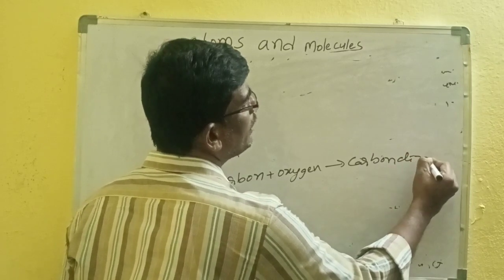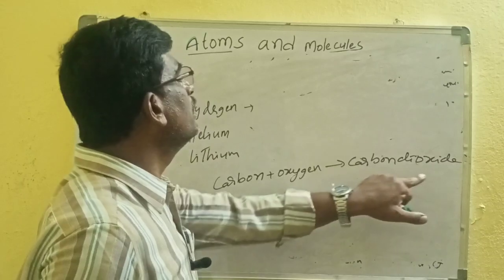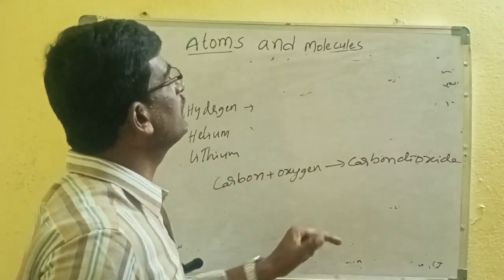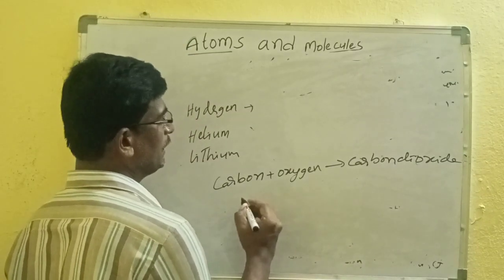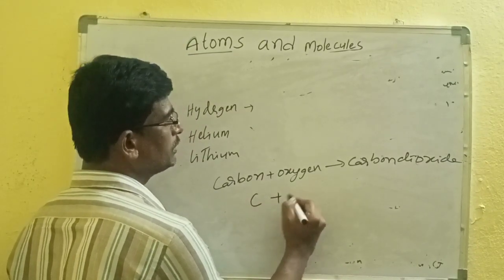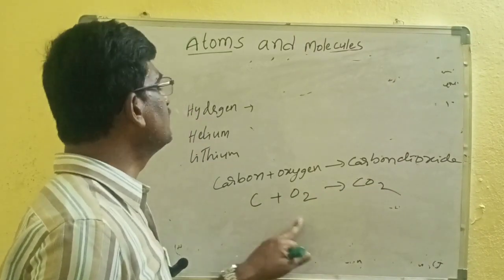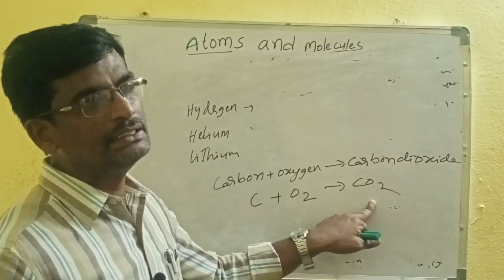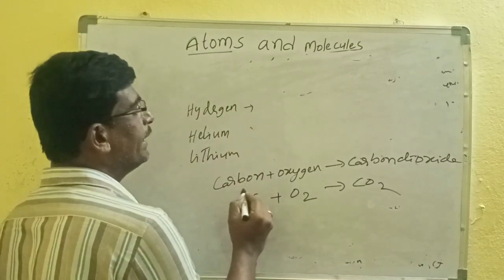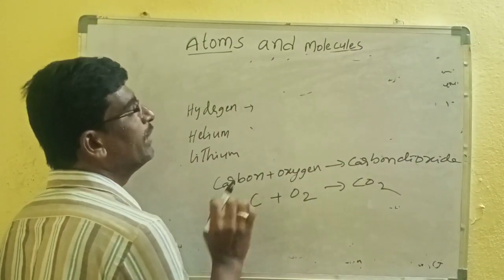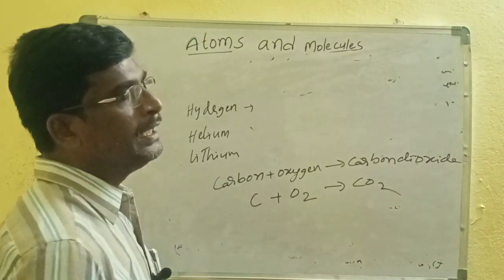To write this out in full is very difficult to understand, and it also takes a lot of time. If you write it as C plus O2 gives CO2, we can easily understand it. That's why writing the names is difficult and takes a lot of time, so symbols are given.